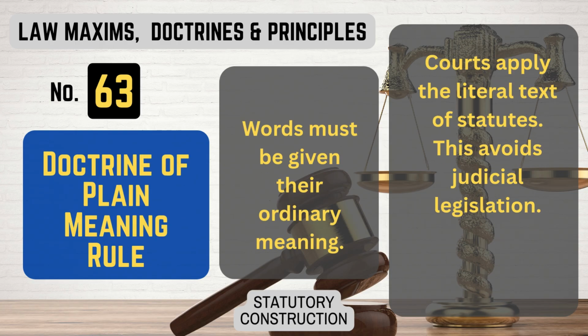Number 63. Doctrine of plain meaning rule. What it means. Words must be given their ordinary meaning. Courts apply the literal text of statutes. This avoids judicial legislation. That's doctrine of plain meaning rule.